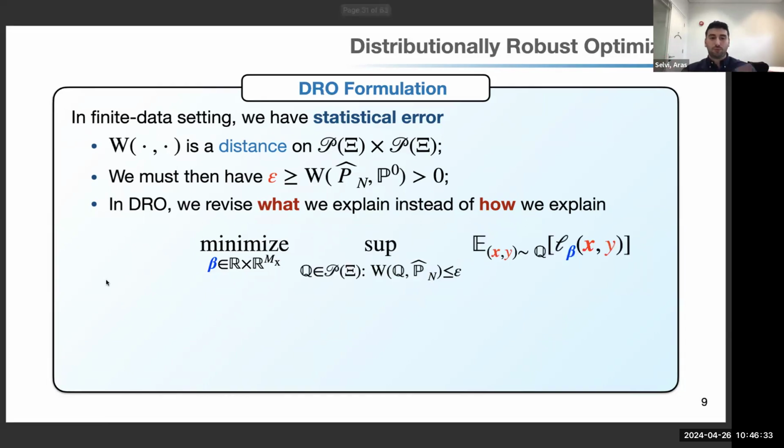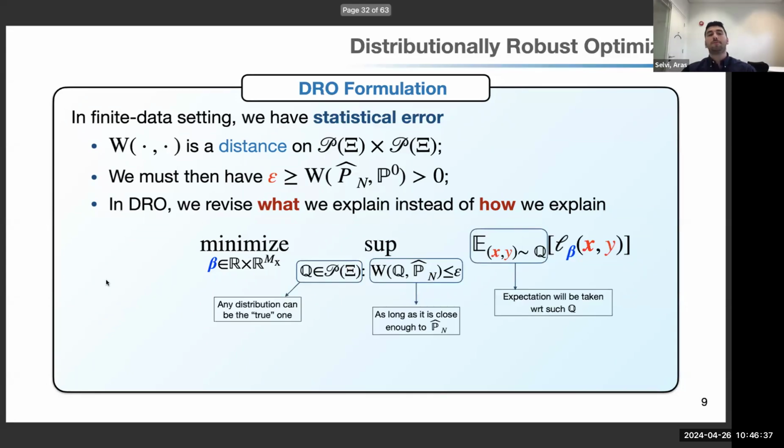So let me show you the full problem. In distributionally robust optimization, we minimize over decisions. So we optimize a variable beta in order to minimize the expected loss. But the expectation is with respect to this Q, another distribution, which is decided in a sub-problem inside. Okay, so let's break this down. Any Q can be played by the sub-problem as long as its distance to the empirical distribution is upper bounded by epsilon.